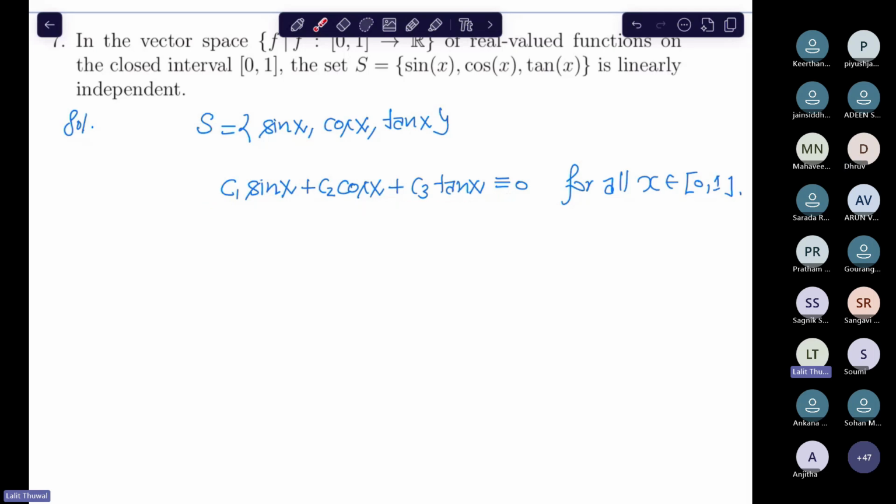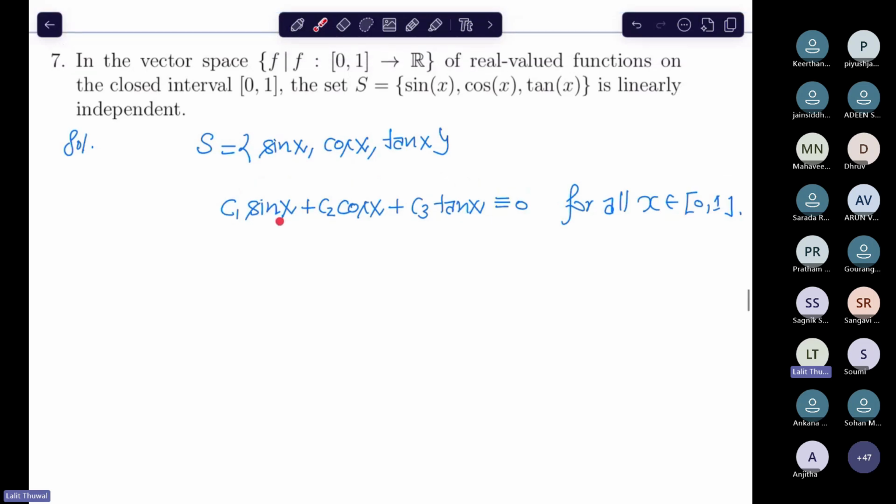Now try to put some values of x, so that you get at least 3 or 4 equations. That would imply that C1, C2, C3 are 0. Because you have too many values of x, you will have more equations than unknowns.